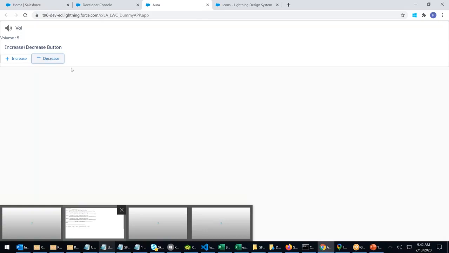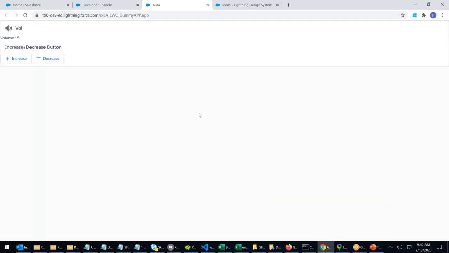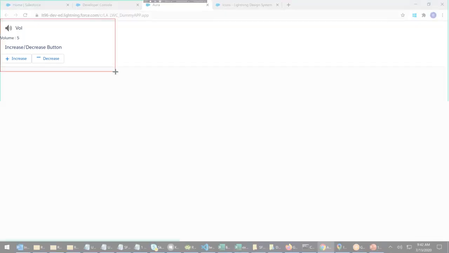This button is in the child. Who is listening? The parent is listening. See, how can I set increase and decrease controls? I can make them using events.